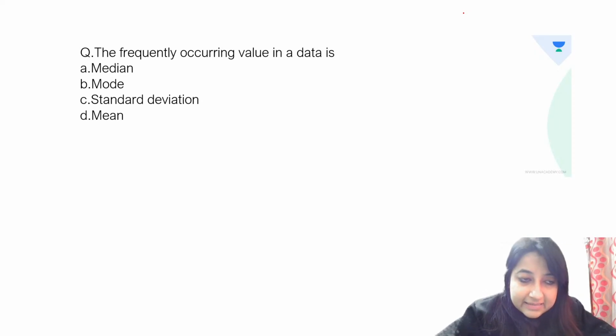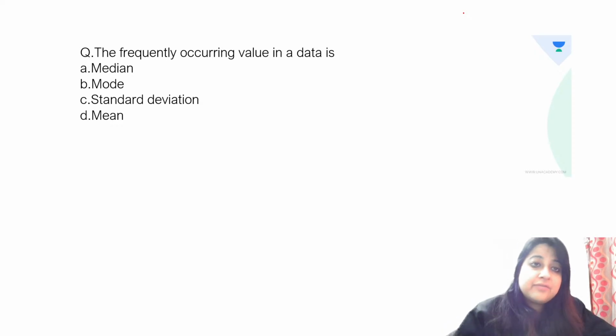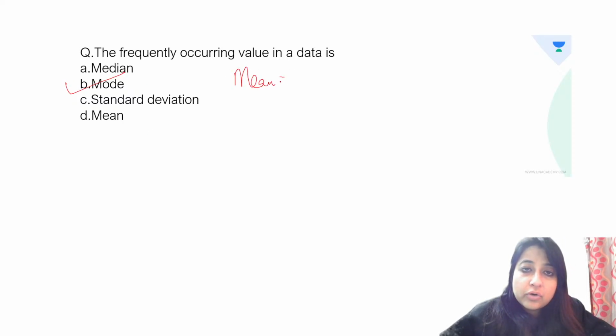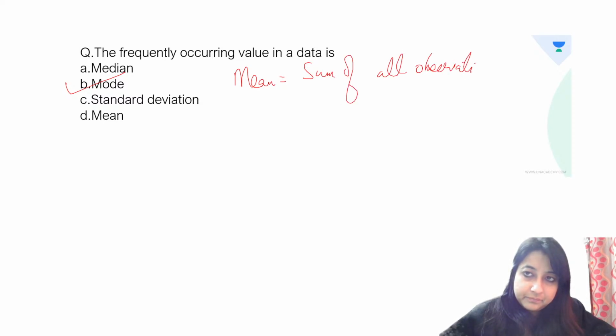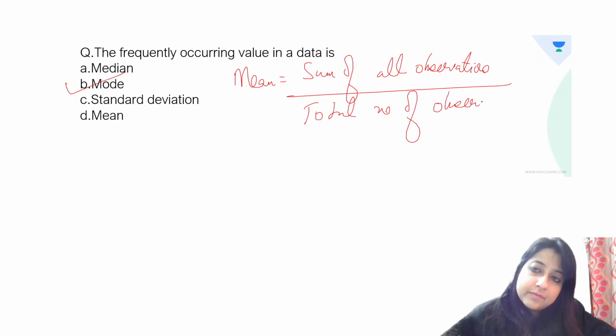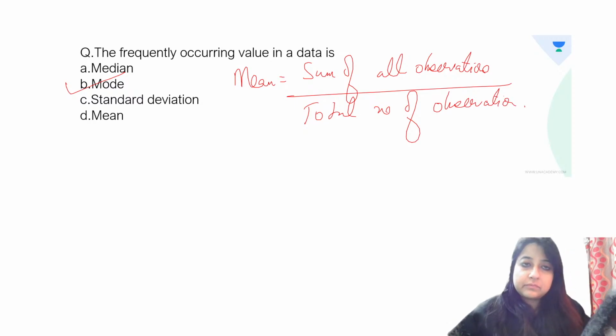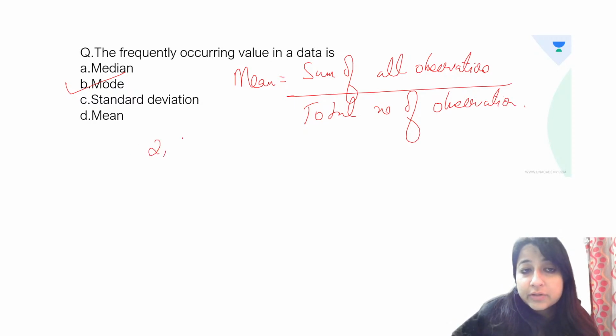Measures of central tendency are very, very important, guys. What is it? Yeah, I think you've written the answer, right? Frequently occurring value is mode. Okay. What is mean? I've just told you, sum of all observations divided by the total number of observations.